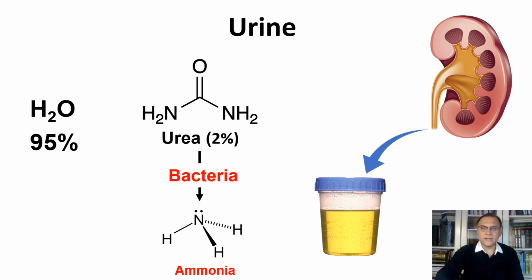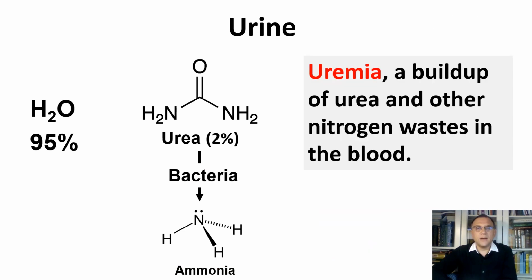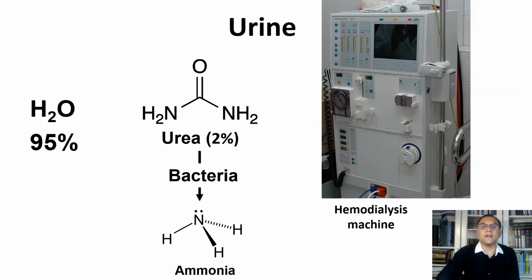As urea goes stale, bacteria convert it into ammonia, which gives the familiar pungent smell of restrooms. Any condition which impairs the elimination of urea by the kidneys can lead to uremia, a building up of urea and other nitrogen waste in the blood that can be fatal. This happens in cases of kidney failure. To reverse the condition, the patient must undergo blood dialysis to remove the waste from the blood.